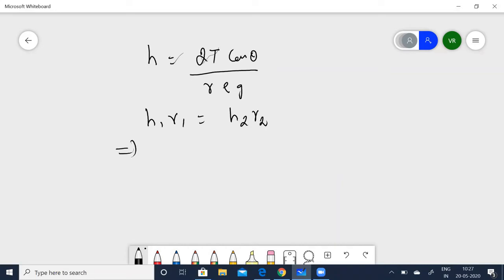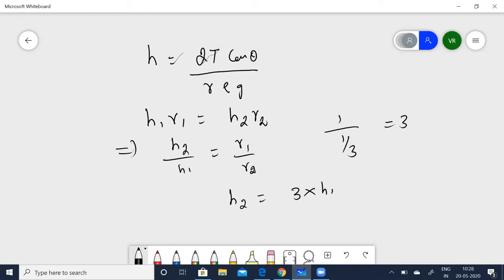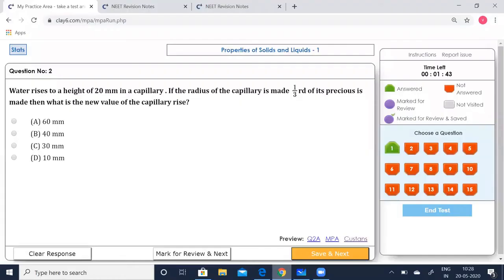From this you can infer h2 by h1 is equal to R1 by R2. Now simply apply that. R1 by R2 is 3, so h2 is equal to 3 times h1, and given h1 is 20, so 3 into 20, which is equal to 60 millimeters. Let's see which option is correct. 60 millimeters. So make a note of it.